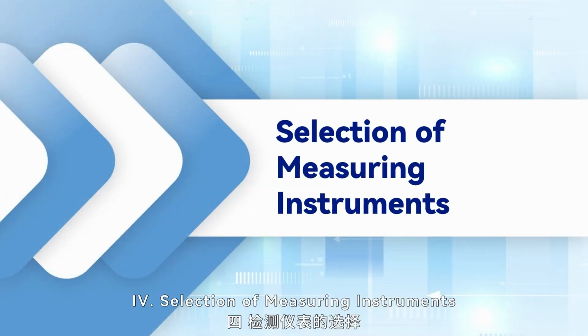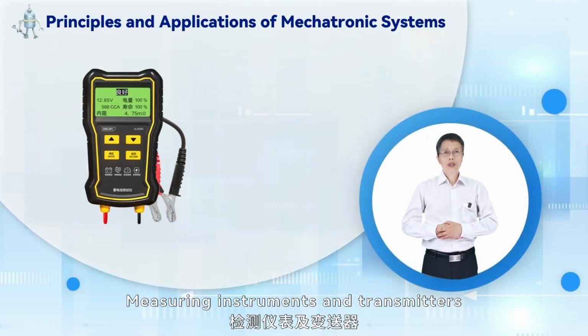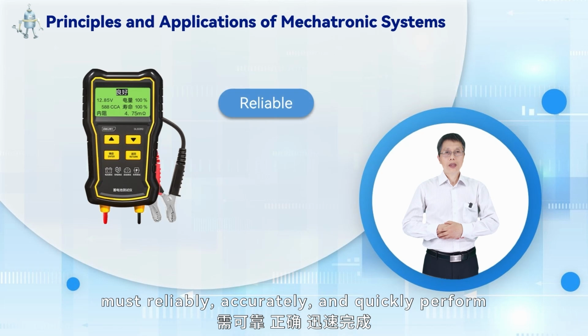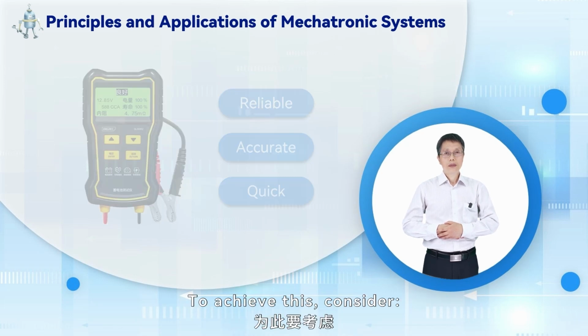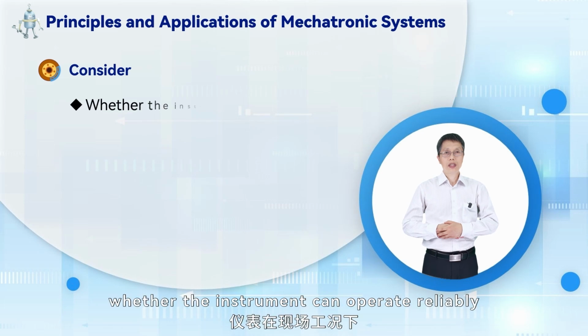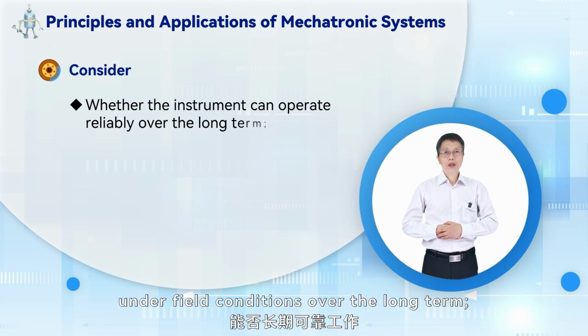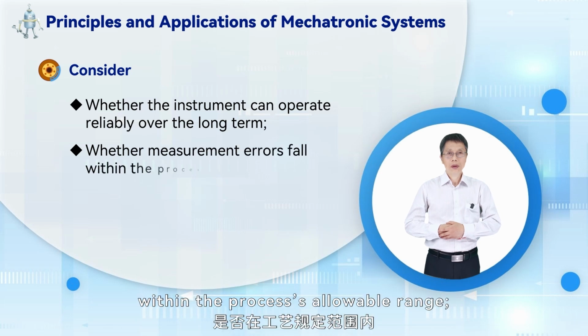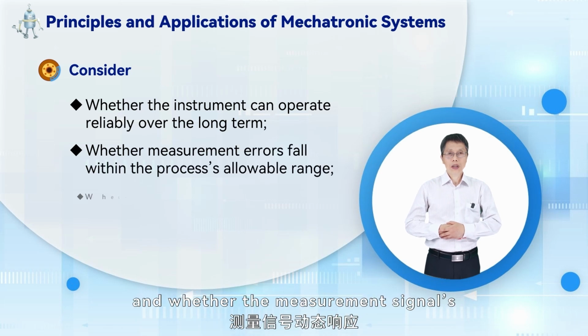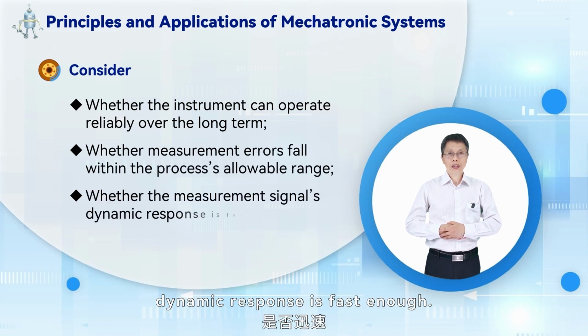4. Selection of measuring instruments. Measuring instruments and transmitters must reliably, accurately, and quickly perform signal conversion. To achieve this, consider whether the instrument can operate reliably under field conditions over the long term, whether measurement errors fall within the process's allowable range, and whether the measurement signal's dynamic response is fast enough.